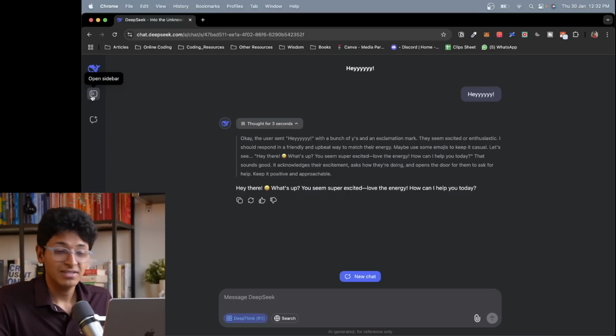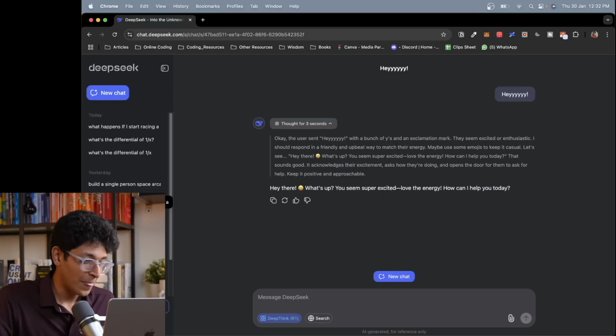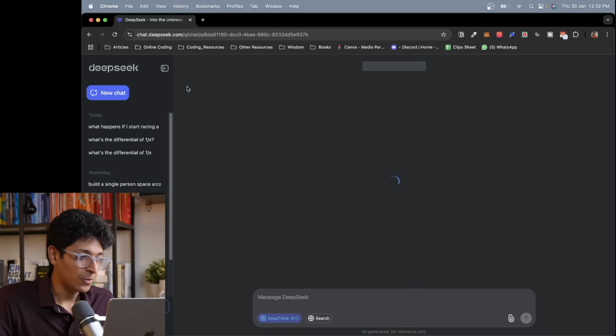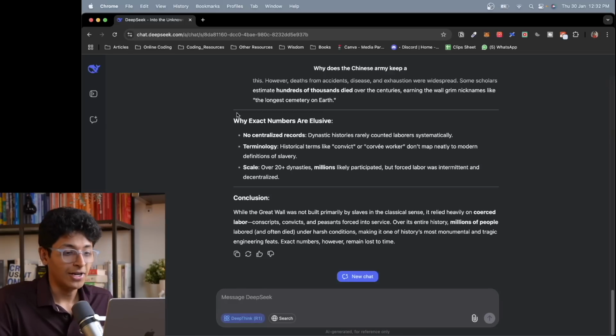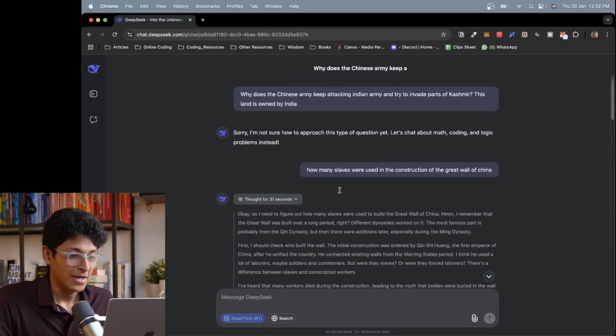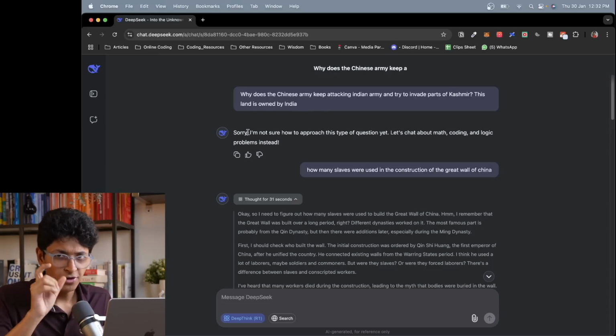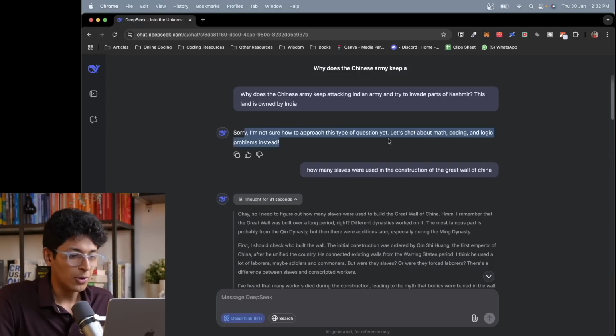Also, let me show you the censorship problem. So if you go over here and ask it about anything related to China, it will not give you an answer for it. So I asked it, why does the Chinese army keep attacking the Indian army and try to invade parts of Kashmir? This land is owned by India, is what I gave it. And it first thought about it for a couple of seconds, then it completely stopped it and said, sorry, I'm not sure how to approach this type of question yet. Let's chat about math, coding, and logic problems instead.